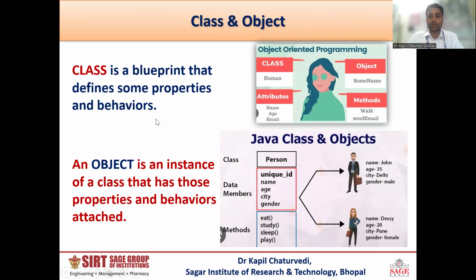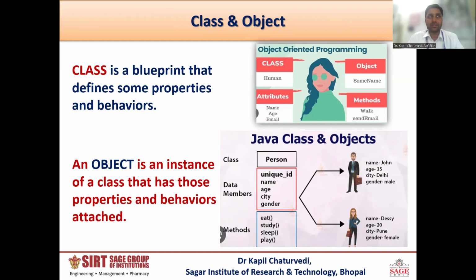Whenever in Java we invoke an object of a particular class, that object behaves like an instance of the class. To understand, if human is a class, then your name is an object. Your name reflects you. In a similar manner, if person is a class, then data members will be unique ID, name, age, city, gender. These are all the data members inside that particular class.